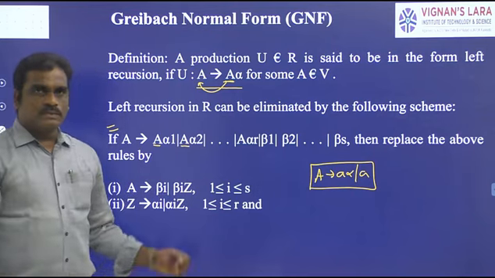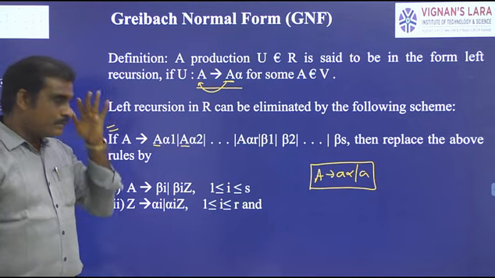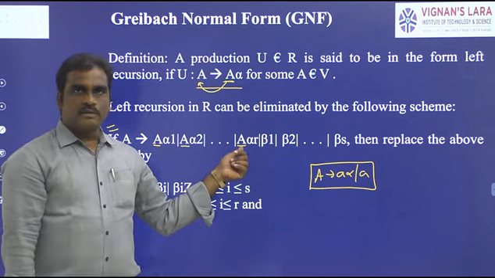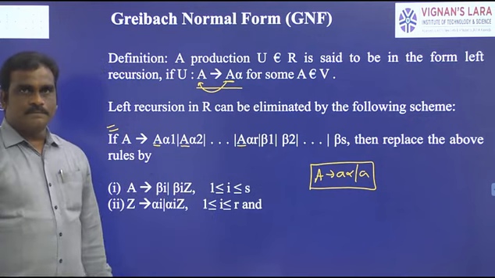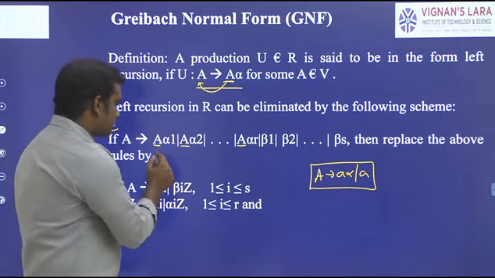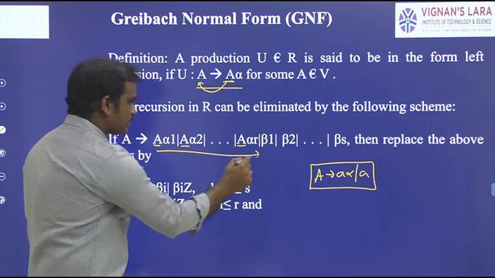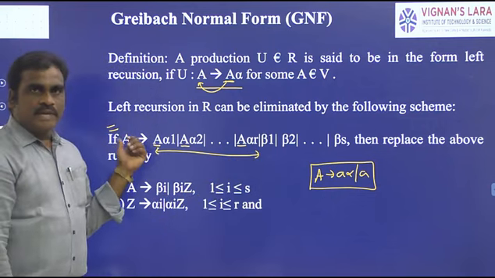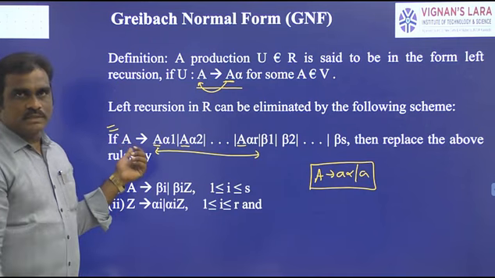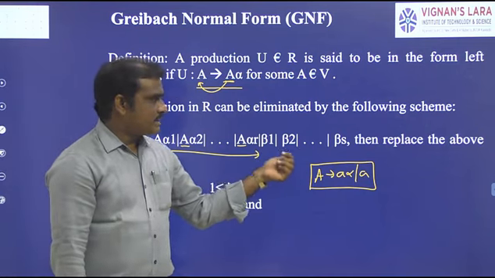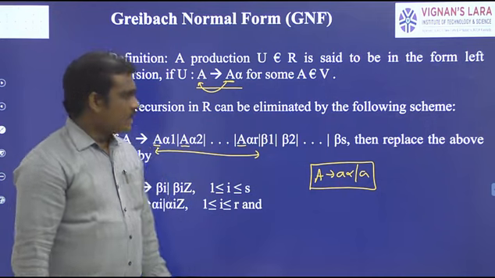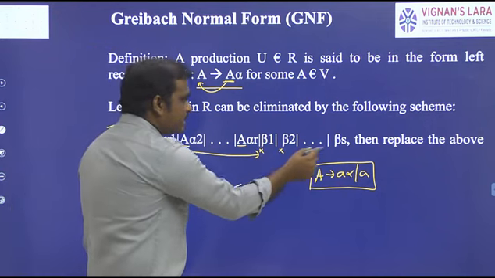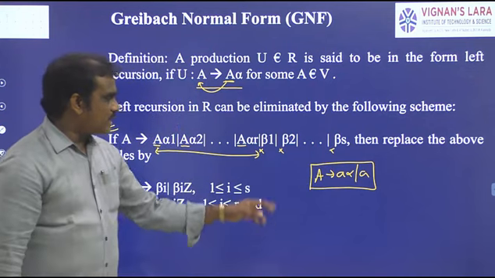This is one part. The second part is that the variable A has more productions, β1, β2, and so on up to βs, which do not start with A.